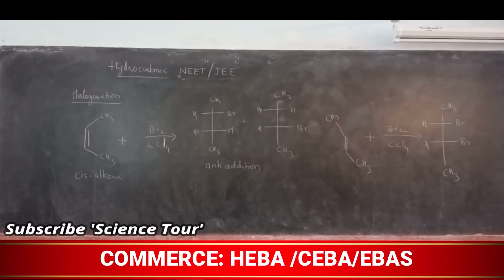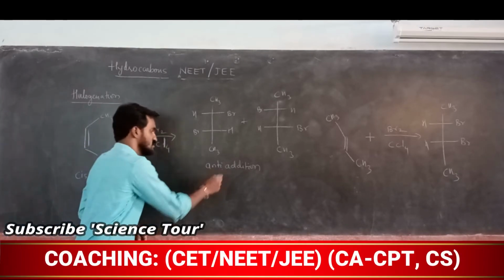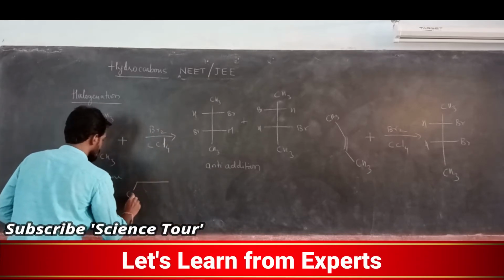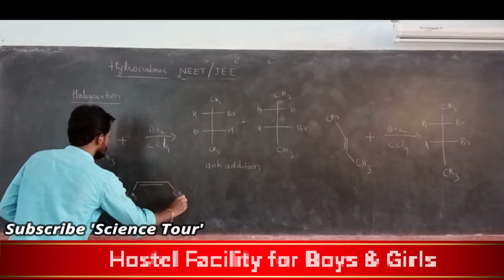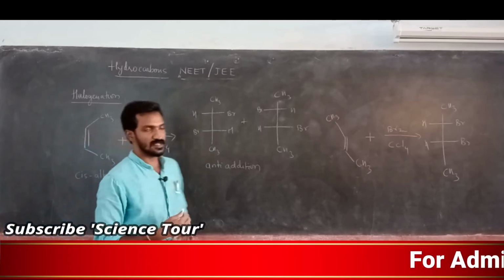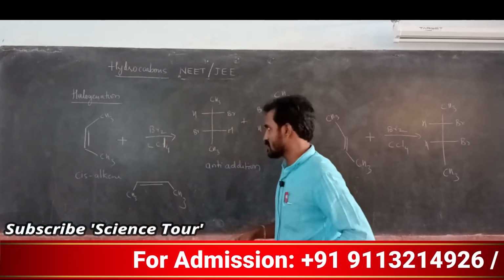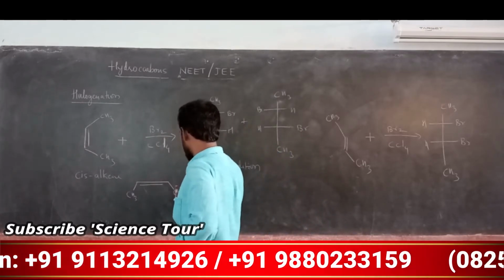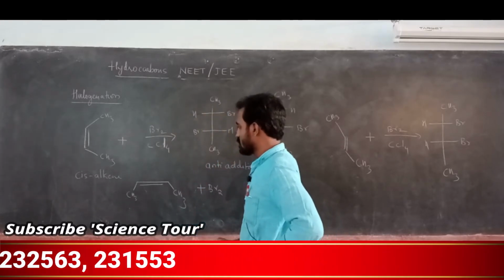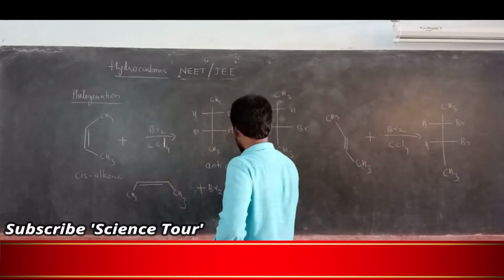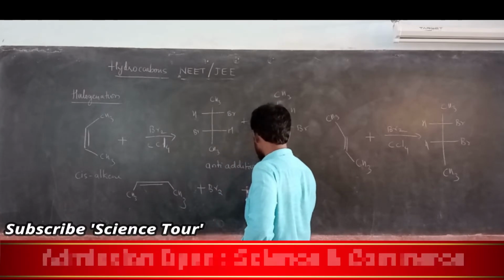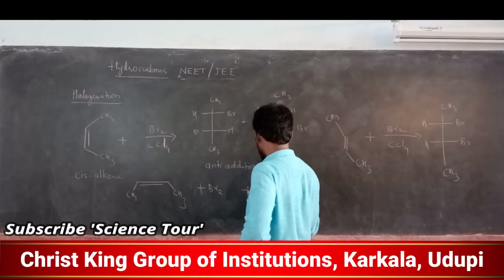My dear students, why are you getting anti-addition compound? The very important thing is, when you use a cis compound, I will write this one cis, okay, this is cis, that I can write like this or like this, whatever, but it's cis-alkene, two methyl groups are on the same side. When bromine is added, bromine forms Br minus and Br plus. So this will get converted like this, CH3, Br.